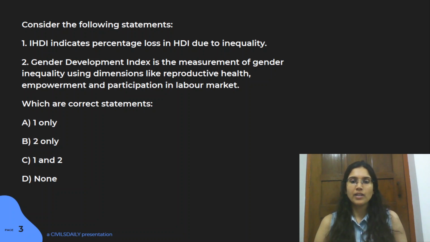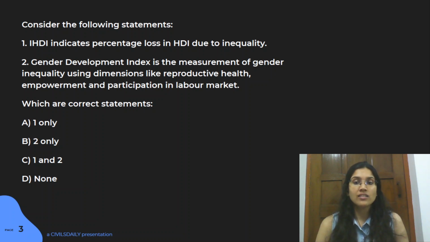The Gender Development Index. See, the things that have been given here, the reproductive health, the empowerment, and the participation in labor market. Now, all these actually are represented by another index, which is Gender Inequality Index. All right.